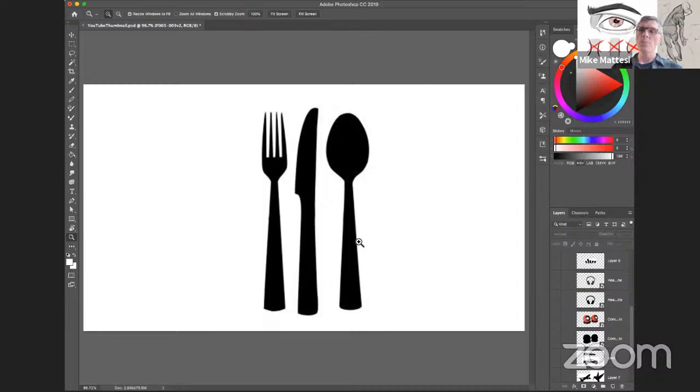You don't need to know the names of them, but you're gonna know the thing on the far right helps you hold liquid. The thing in the middle is sharp, it's gonna allow you to cut, and the thing on the left is gonna allow you to poke food and bring it to your mouth, right? My point here is, even in something as simple as a silhouette, you see function, right? We can tell what these things do.